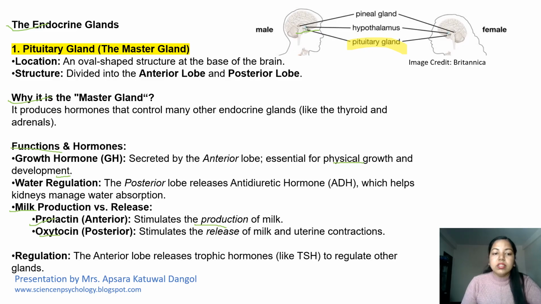It also plays a role in regulation, that is, the anterior lobe releases trophic hormones like thyroid stimulating hormone to regulate other glands.